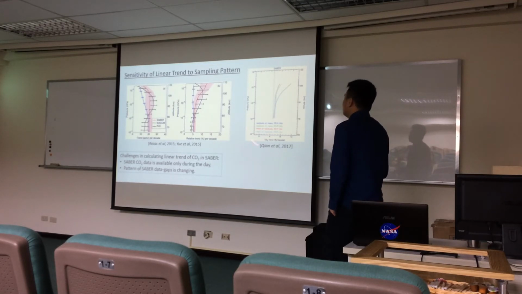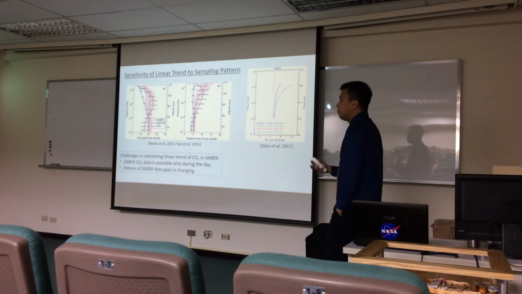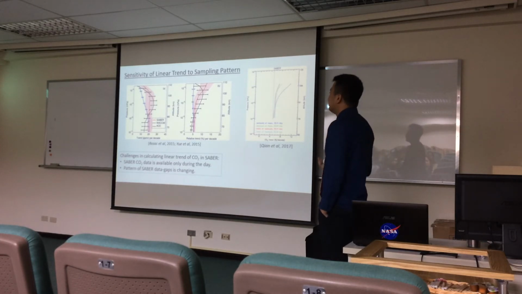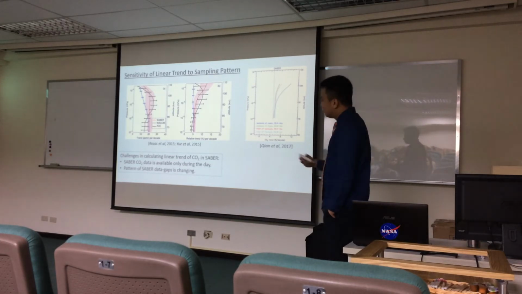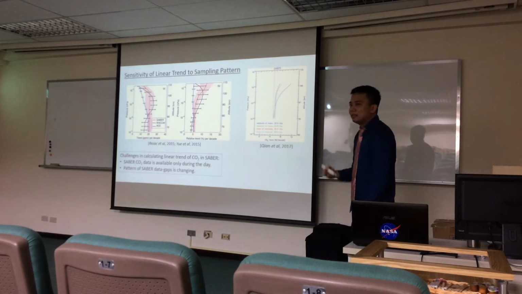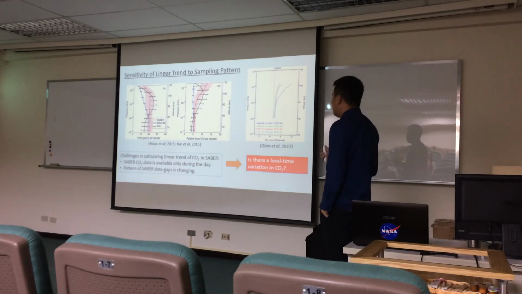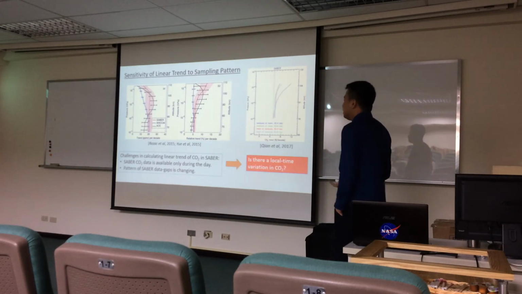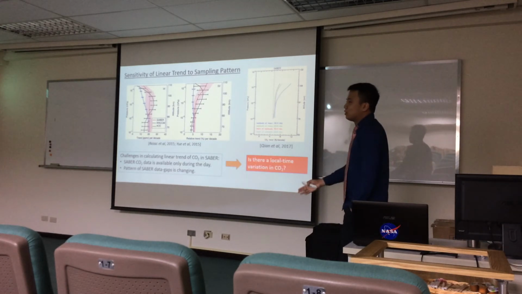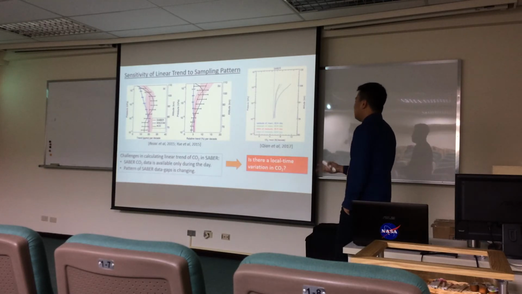A more recent study, though, showed that this was just a result of not being able to really look at the sampling of the data and calculating from this. Now, this sensitivity and the sampling of the data suggests something that's never been suggested before or determined before. Is there a local time variation in CO2? And as I just showed, yes, there is, and we're able to explain it.